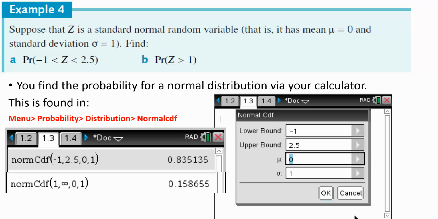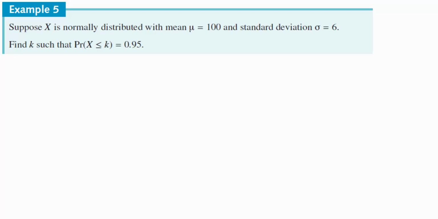Now let's try to find an example where you don't have a standard normal. Let's look at this example. The first thing I need you to see at the start of a question in your exam is when they say x or whatever it is is normally distributed. See, they didn't say standard normal. So when they don't say standard normal, they have a different mean and a different standard deviation.